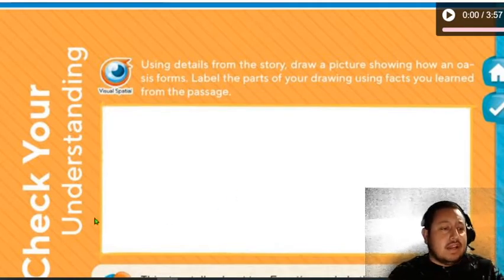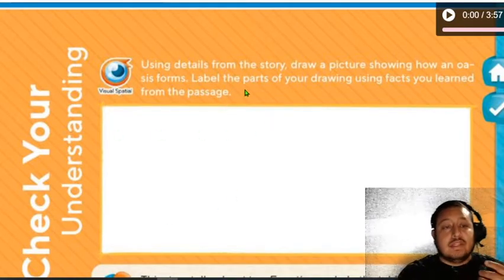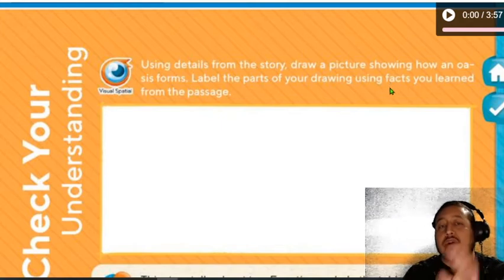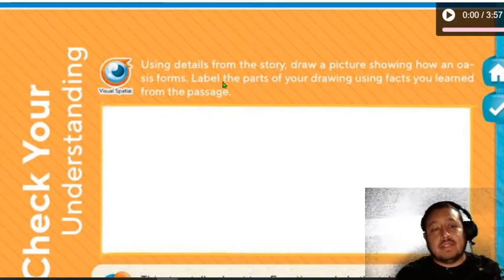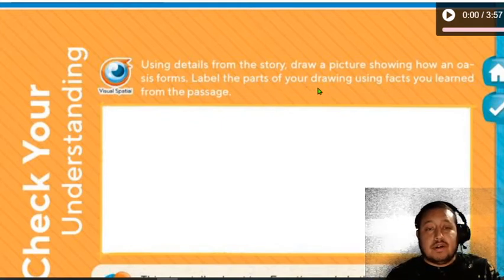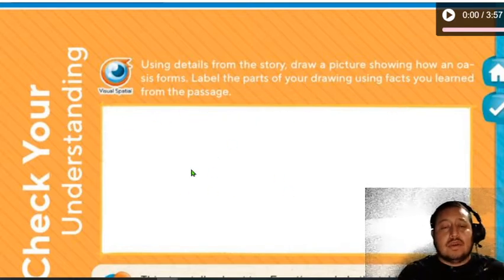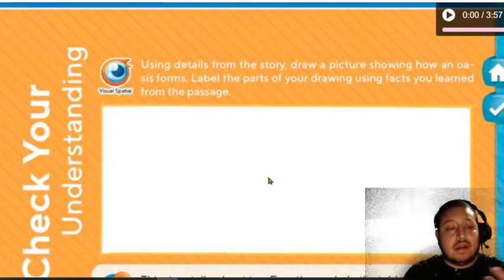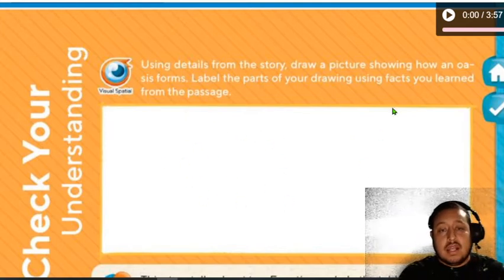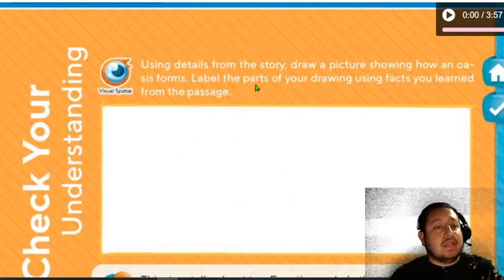And it says here, check your understanding. Using details from the story, draw a picture showing how an oasis forms. Label the parts of your drawing using facts you learned from the passage. So here in this page, in this little rectangle, you're going to draw a picture showing how an oasis forms.